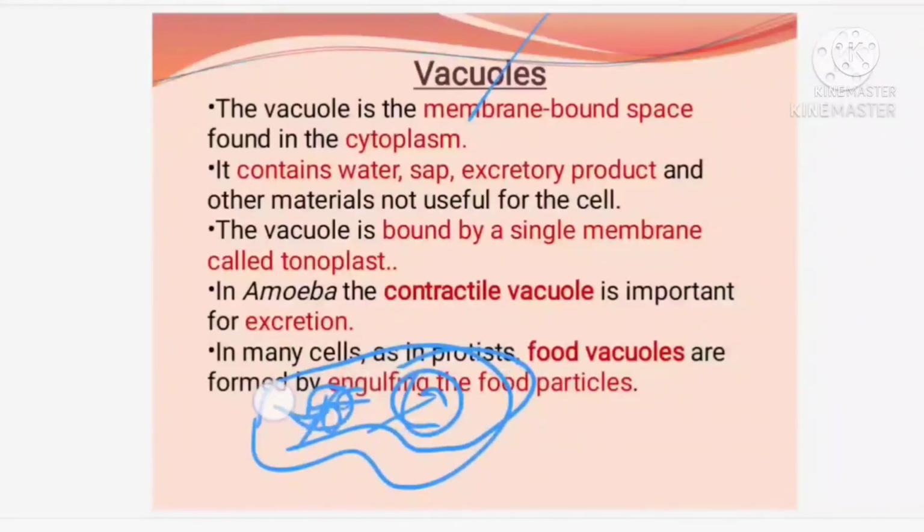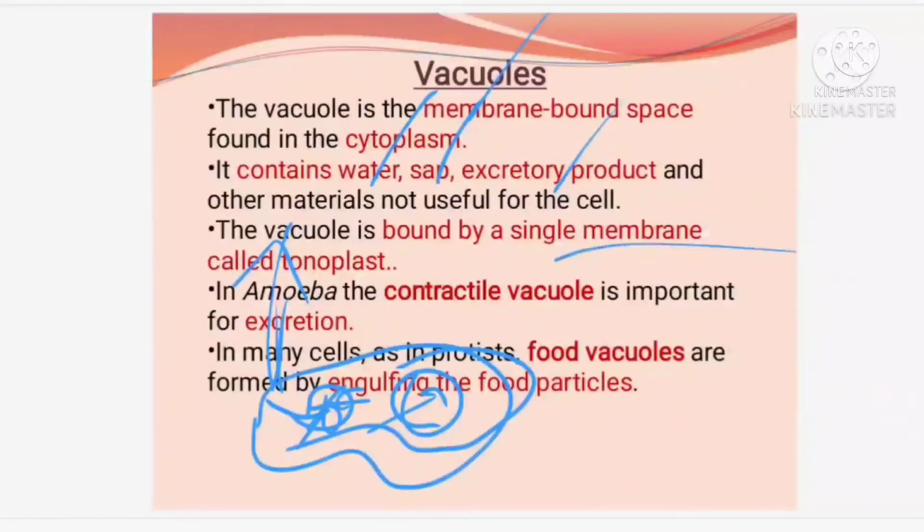This vacuole moves out, bursts, and all the waste is released. They contain water, sap, meaning nutritive material, along with excretory products. All of that is taken out of the cell and cleared, whatever is not needed or is in excess.